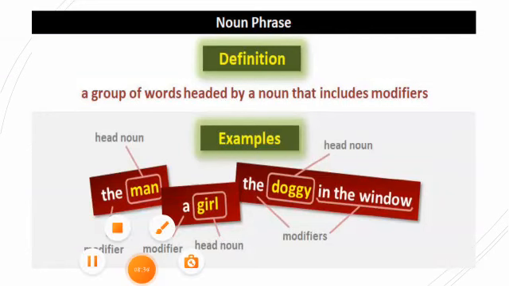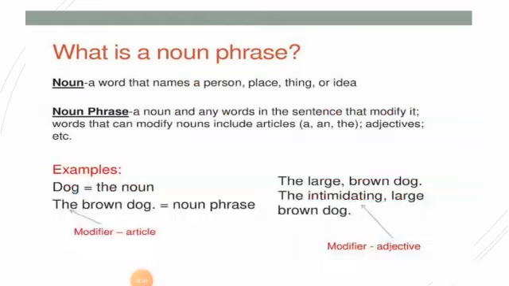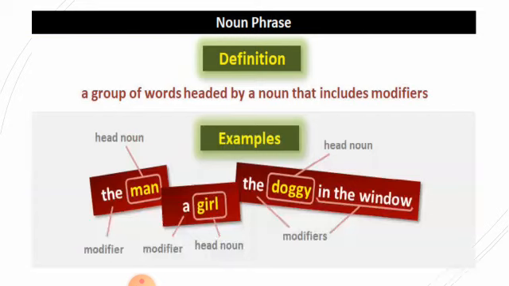Noun phrase. Now the topic noun phrase, as you people have asked me, madam, what is a noun phrase? Please define it. Let me define it. A word that names a person, place, or thing, that is a noun. Now what is a noun phrase? A noun and any words in the sentence that modify it. Words that can modify a noun include articles and adjectives. Those are noun phrases. They are a group of words that collectively work as a noun.